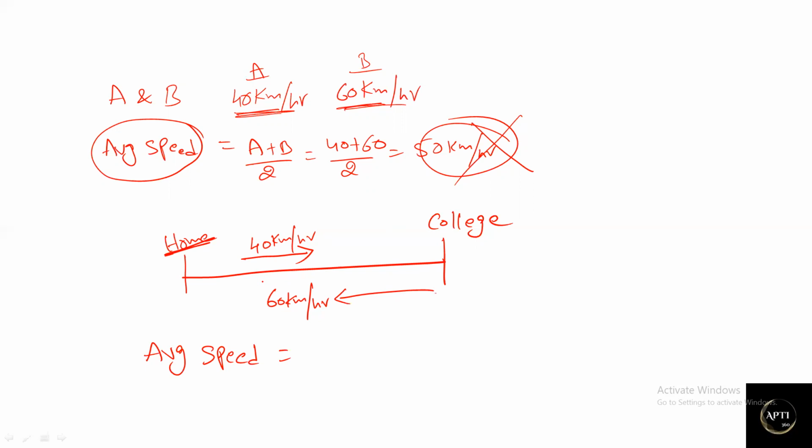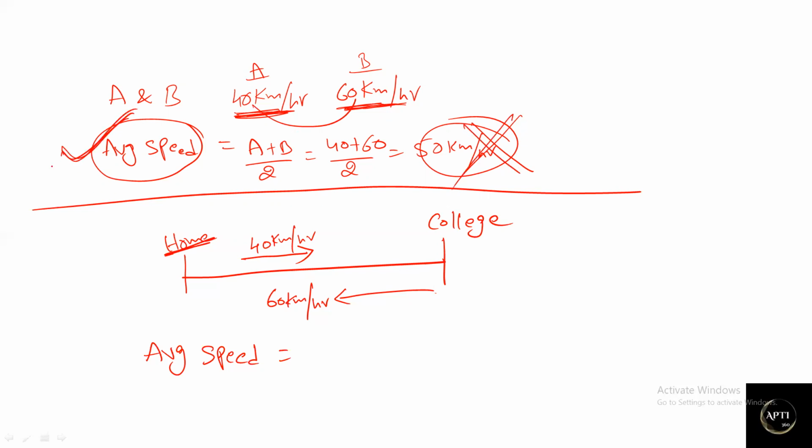Now if you observe the first case, a and b are both traveling with 40 km per hour and 60 km per hour. If you directly take a plus b by 2, meaning 40 plus 60 by 2, it is wrong, because average speed completely depends on time, as I said. In the previous examples we discussed whether the time taken is the same or different, correct? Now in this case I'm not going to give any values for time taken.